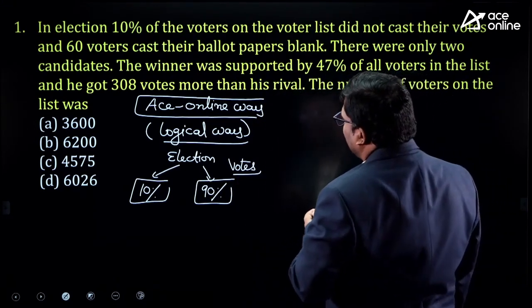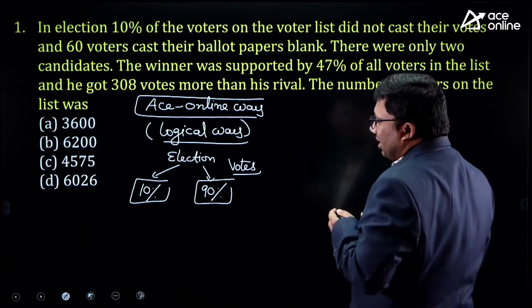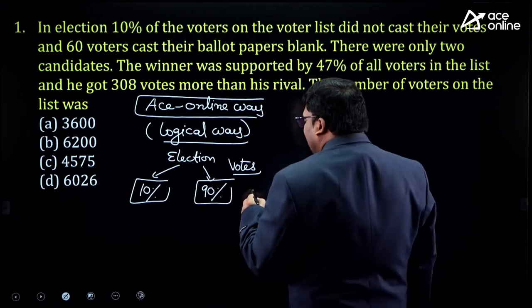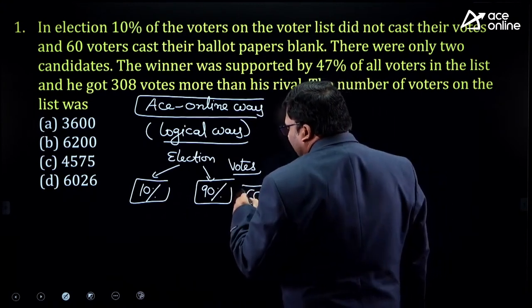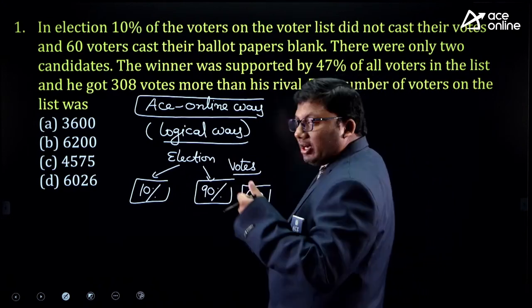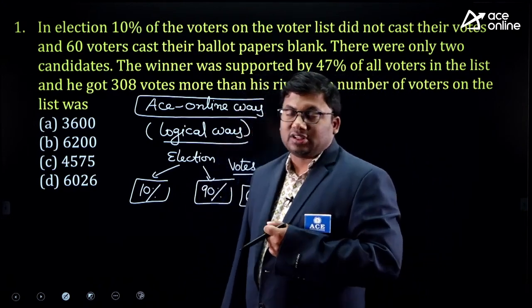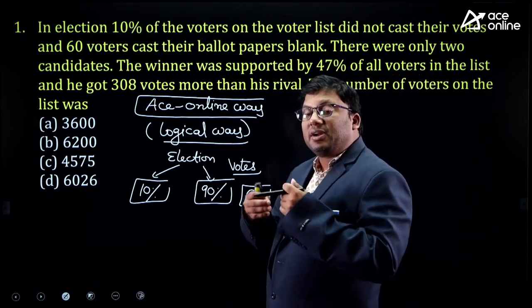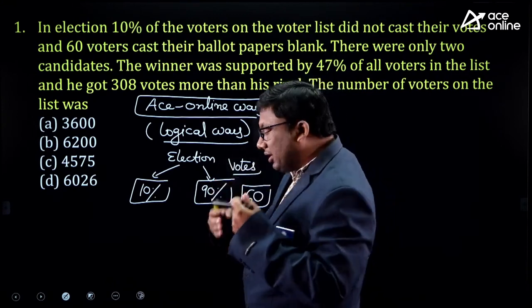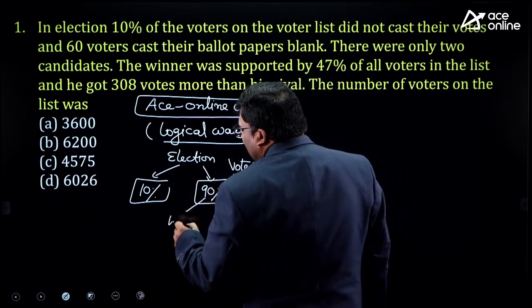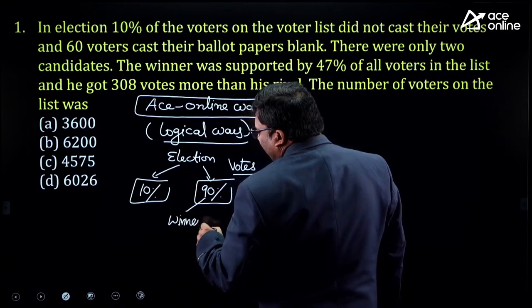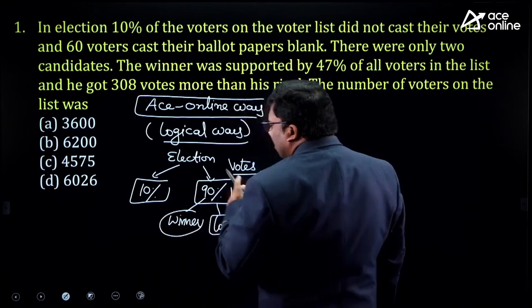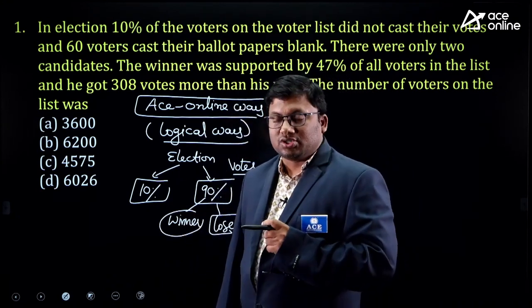And 60 voters cast their ballot papers blank. There are 60 people who went for voting, but instead of giving the vote to a particular candidate, they took the ballot paper and did not mark a particular person. There were only two candidates. So the 90% of the people who voted, voted in an election for two people. The person who got the maximum votes is the winner, and the person who got fewer votes is the loser.